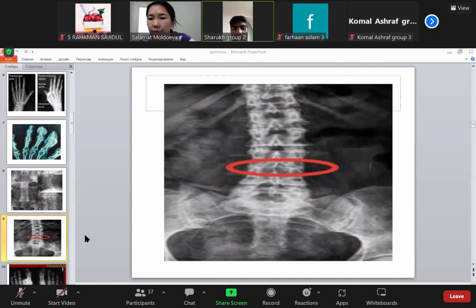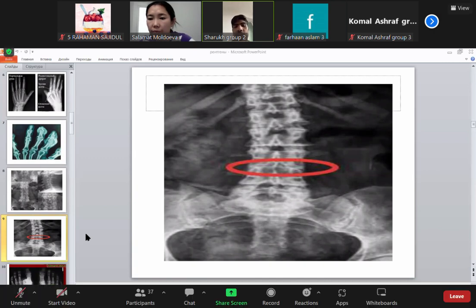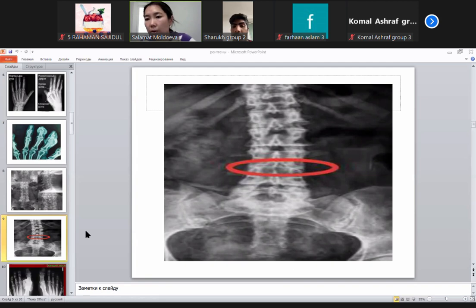Okay, Shahrukh, please continue. Yes, ma'am. Here we can see lack of intercalated space, ma'am. There is fusion of intercalated disc. All parts of the spinal column have become fused. As per this X-ray, ma'am, there is spondylitis. Okay, students, ankylosing, not spondylitis. Yes, ma'am. Different. And ankylosing, yes, ma'am.